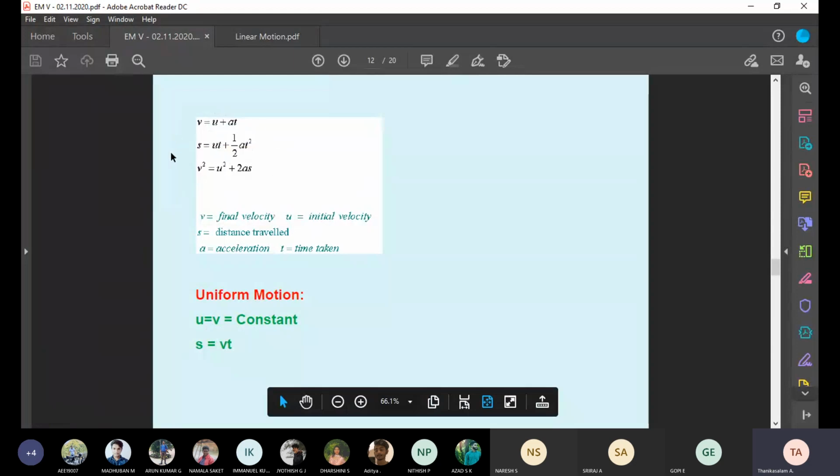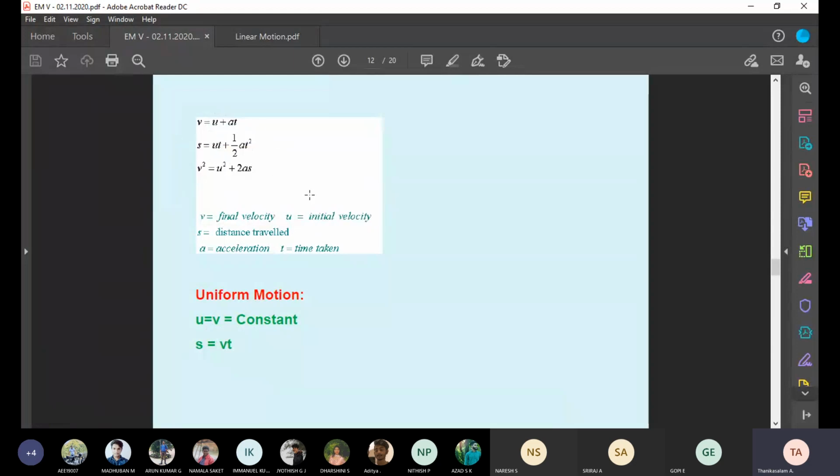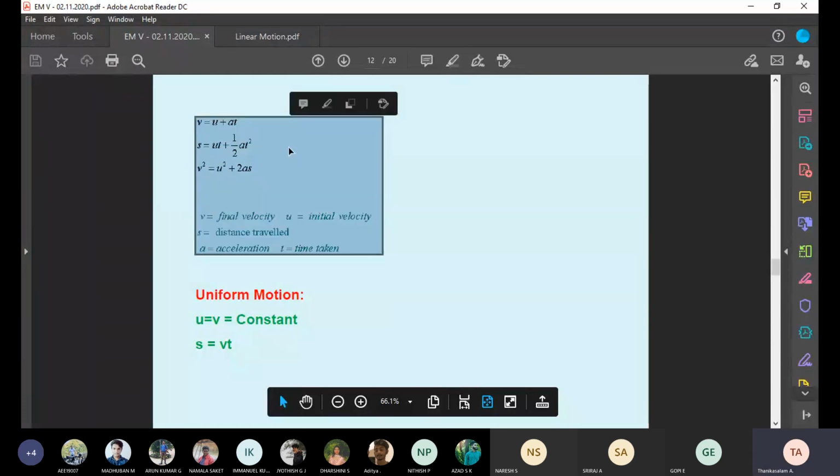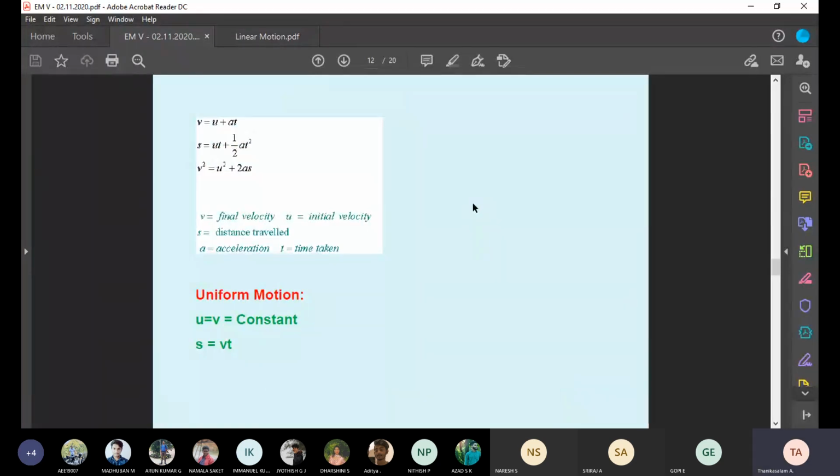Based on the given data in the question, you have to choose the first three equations or this equation. When they mention uniform motion, you use S equal to Vt. When they mention uniformly accelerated motion, you take these three equations. Understand?